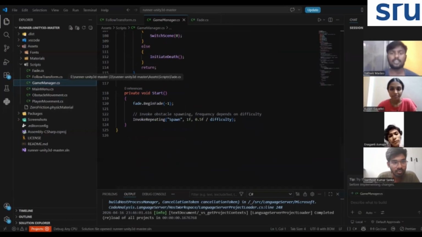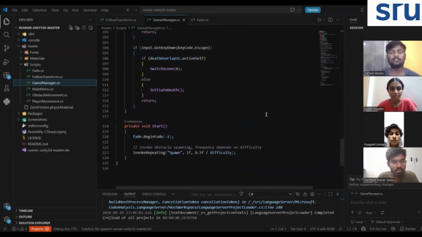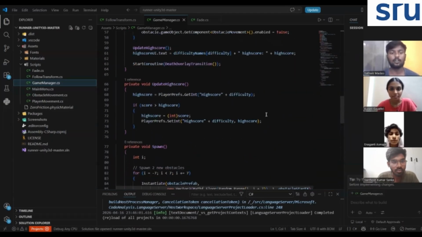We pause the game using Time.timeScale equals 0. This creates a clear game over condition where the player fails to avoid an obstacle.